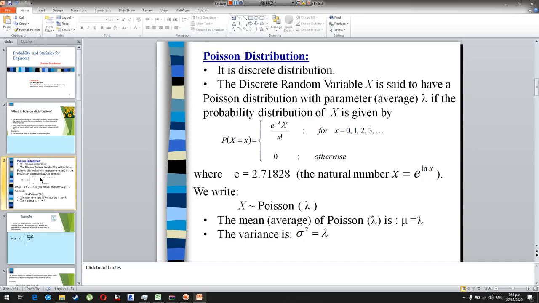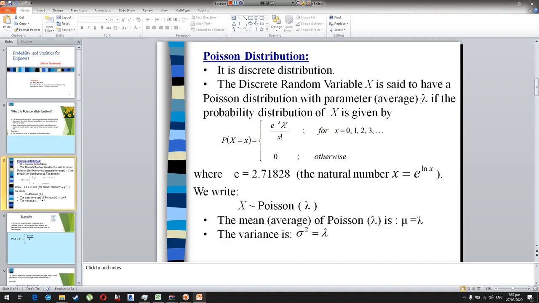It will be a whole number with a value equal to 0, 1, 2, 3. We can't say 1.5 people or 1.5 cars. So the random variable x will be equal to 0, 1, 2, 3, 4 till n.